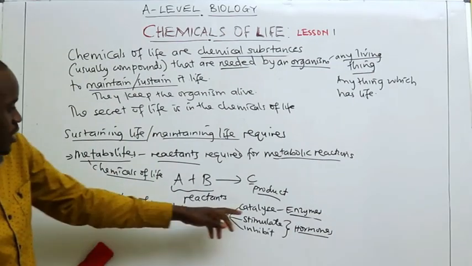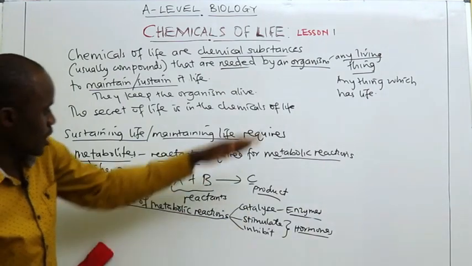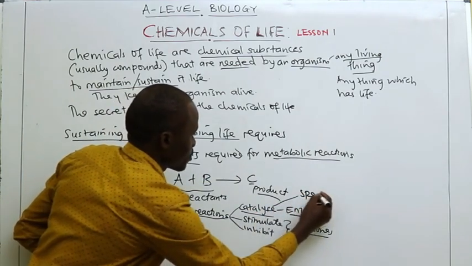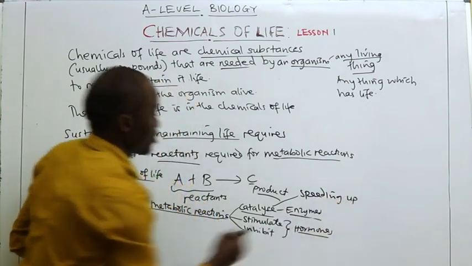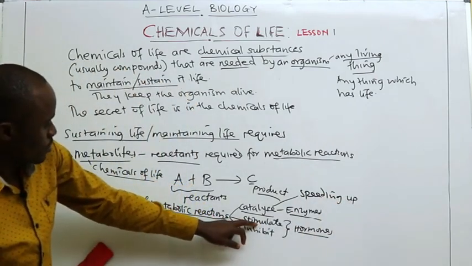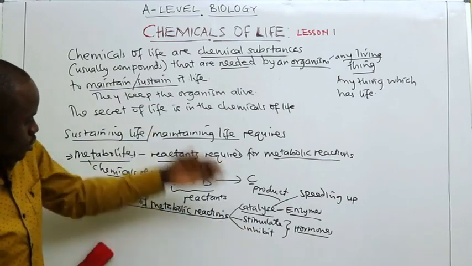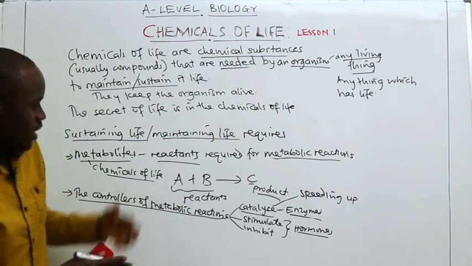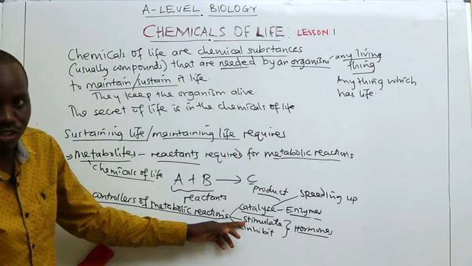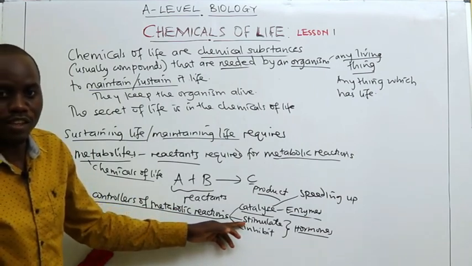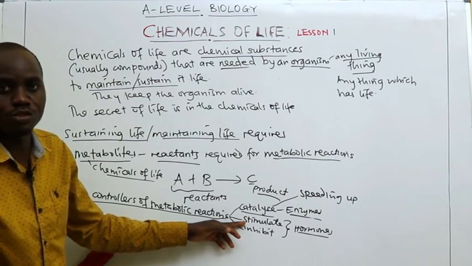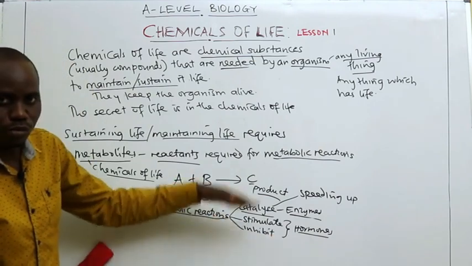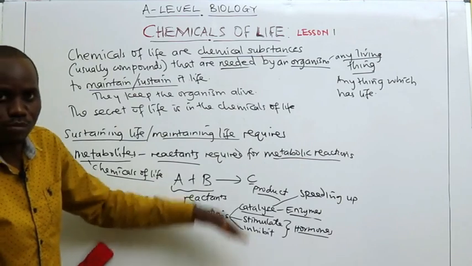Metabolic reactions can either be catalyzed, that is, speeded up. Catalyzing means to speed up. Then to stimulate means to make something happen, to initiate the happening of something. For example, in case I cane you and you are hurt, I can stimulate you to cry. Then to inhibit is to stop something from taking place, to oppose the taking place of something.